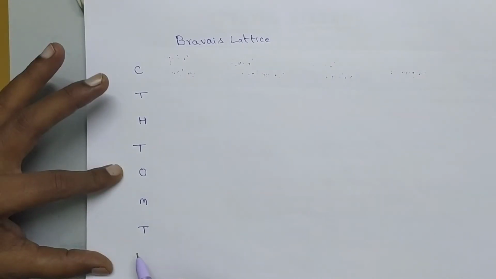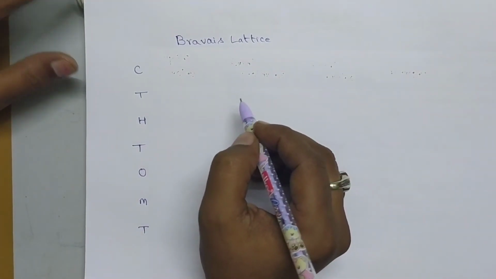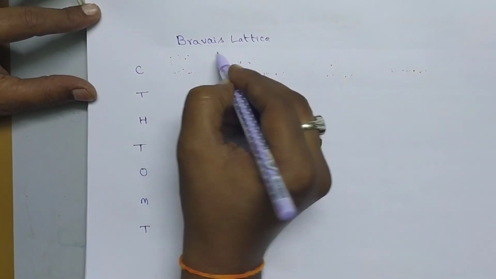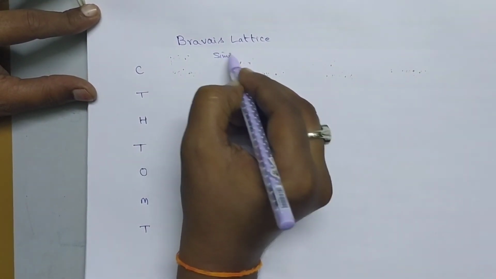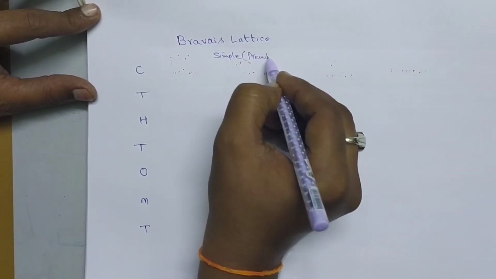So these crystal systems can be arranged with 4 unit cells. What are the 4 unit cells? So the first one is simple cube, or it is also called primitive, simple or primitive.